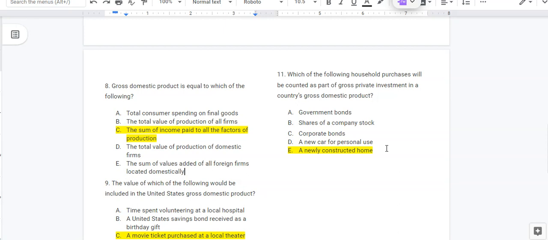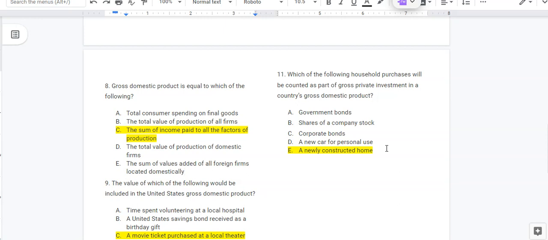New construction, whether it's a new home, new school, new hospital, whatever, always counts towards the investment sector. That's because the year that something is constructed, the construction of that building will count towards the investment sector in GDP. Subsequent years, if it's a home, for example, that home will generate what are called rental services.